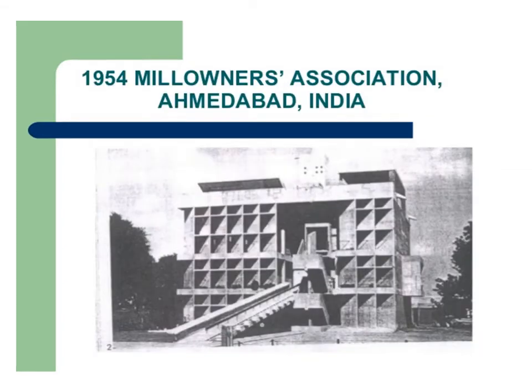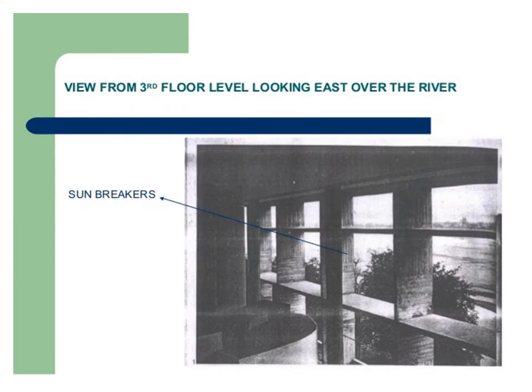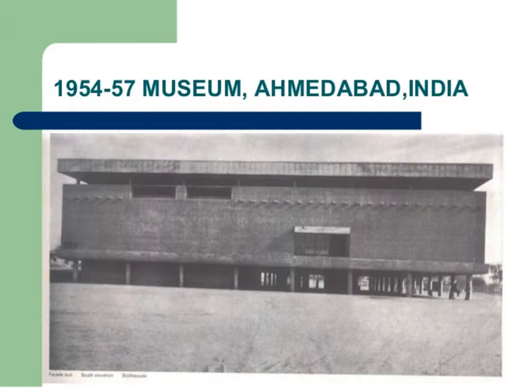In the year 1954, he planned and designed the building, namely the Mill Owners Association, Ahmedabad, India. The following ideology was put forth by Le Corbusier: the pilotis, roof garden, free floor plan, elongated windows, and free facade. Then the next building is the Museum, Ahmedabad, India, which was planned and designed in the year 1954-57.